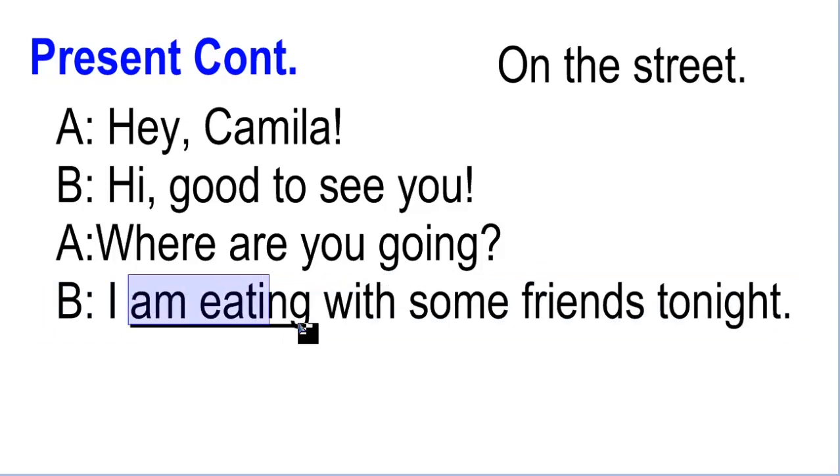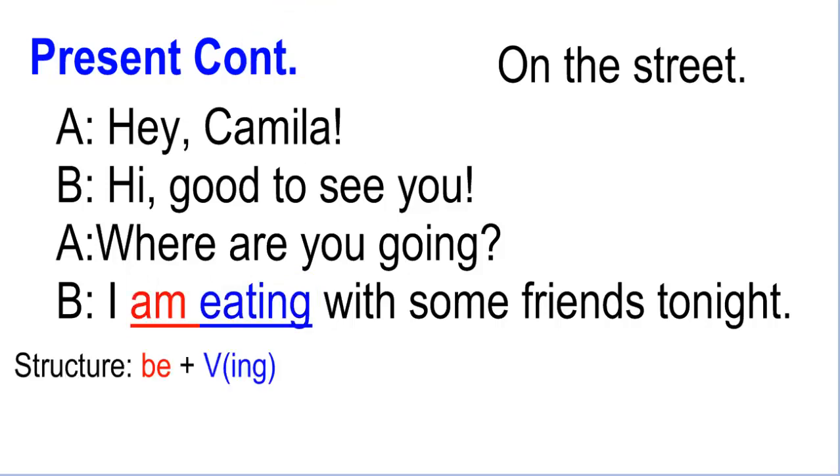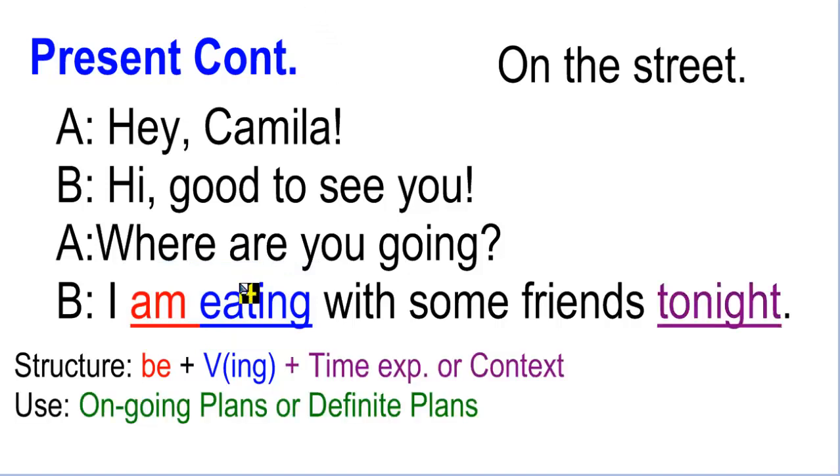Huh, this is the present continuous. But you are talking about the future. How is this possible? Well, simple. The structure is the same as always. The verb to be and the verb with ing. I am eating with some friends tonight. But in this case, the intentionality or the use of this is a little different. In this case, the use is this. It's an ongoing plan.